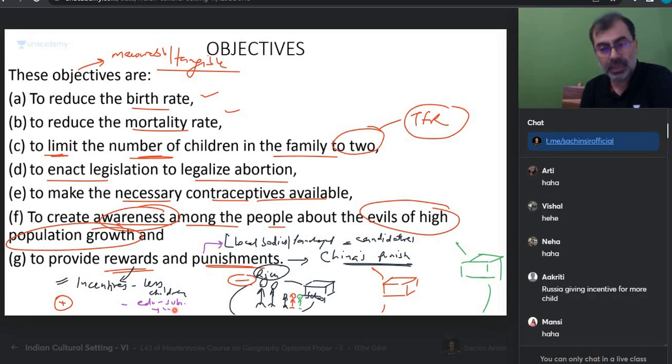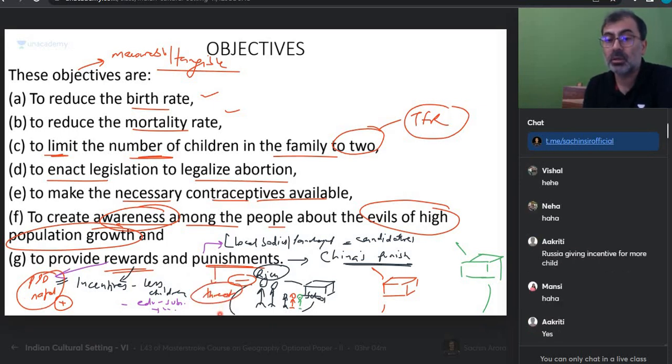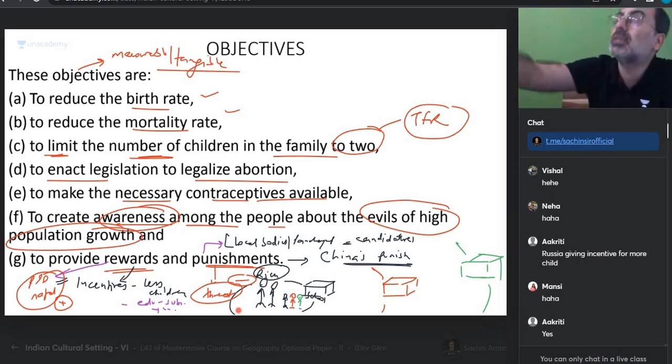Russia giving incentive for more children. Yes, definitely. I would say rewarding is more pronatal in behavior. Punishments are generally threats. इनके बहुत बच्चे हो रहे हैं. So many children. We need to control them. Yes or no? Punishment is more of a threat thing. Now tell me, if you have this threat thing, then instead of sometimes decreasing, the population starts increasing.